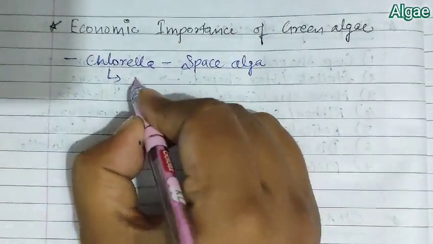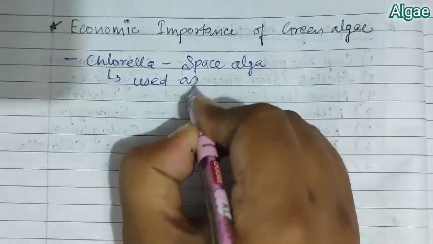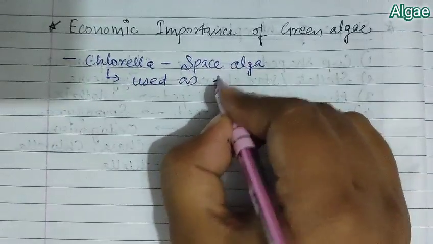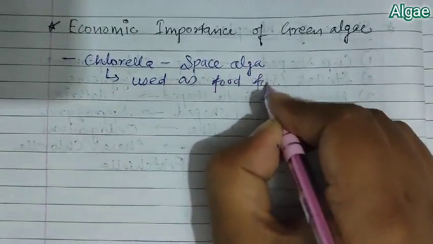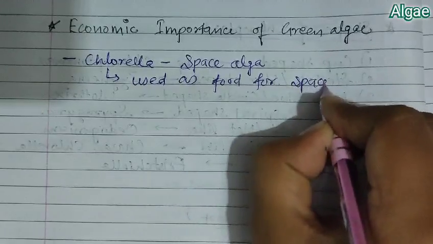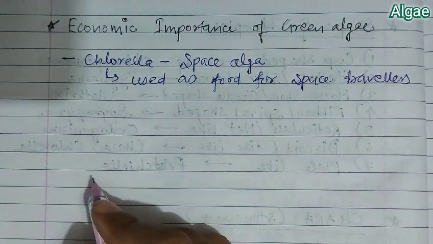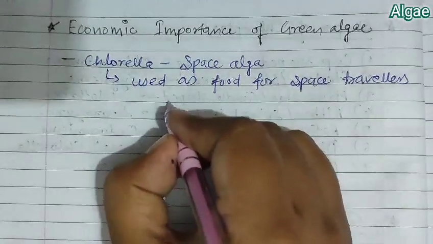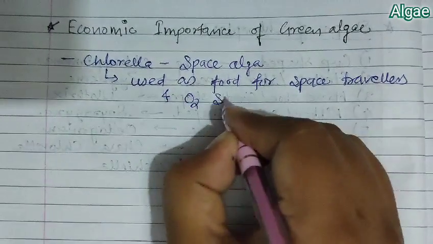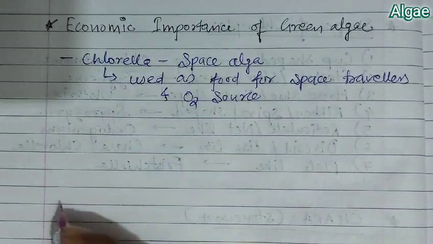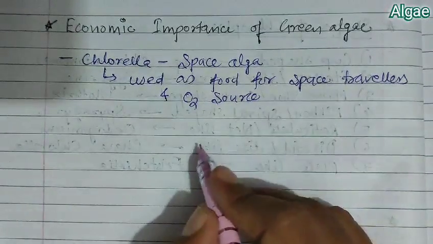Because this Chlorella is used as food for space travelers, and it is also used as an oxygen source. Why?